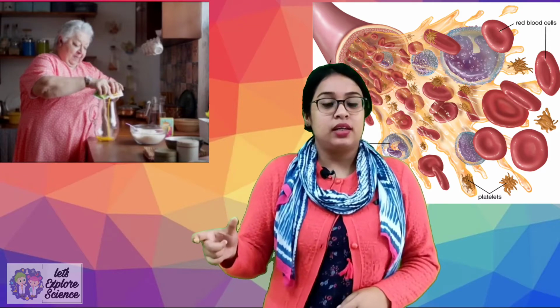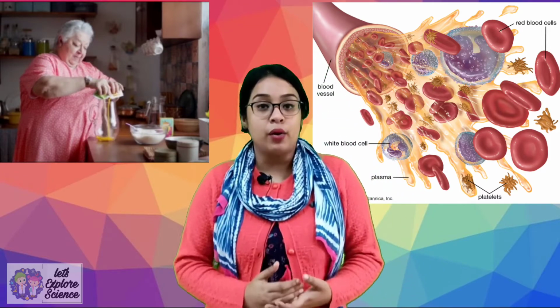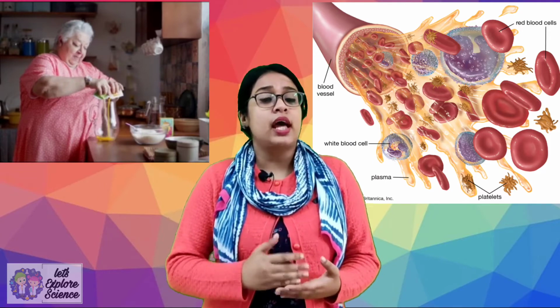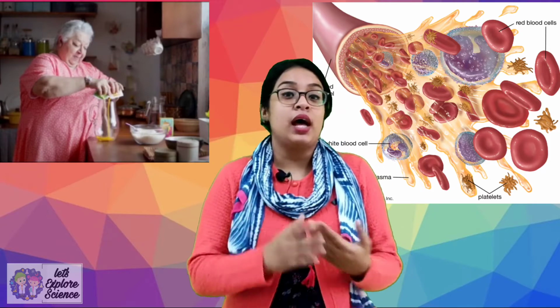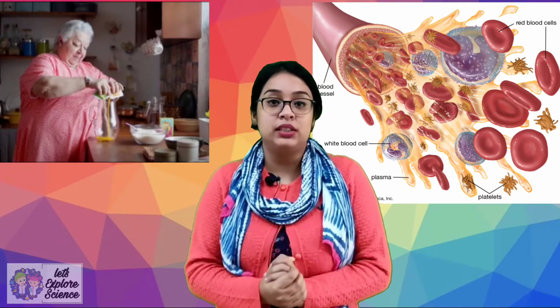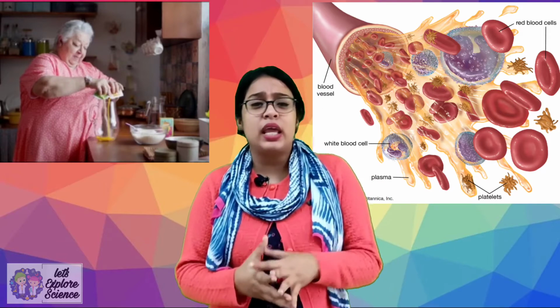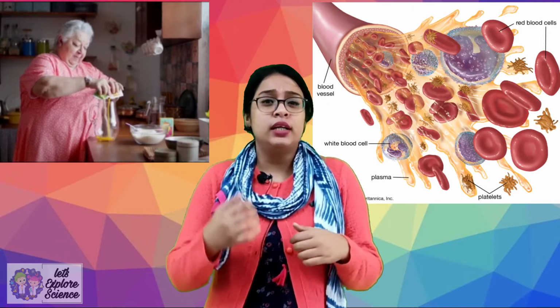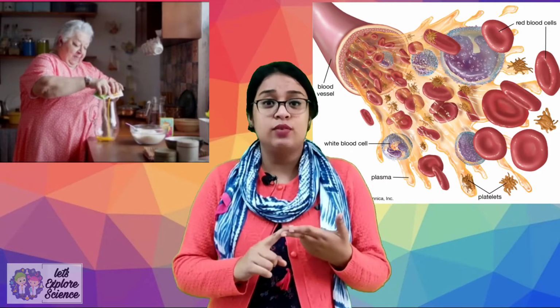Now these platelets are fragments of cells which are formed inside the bone marrow. These platelets have a specific function. What is the function? They have the ability of blood clotting. See, whenever you're playing, or suddenly if you're cutting some vegetables and suddenly you get a cut, then what will happen?